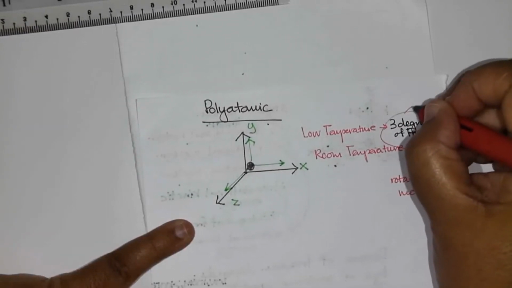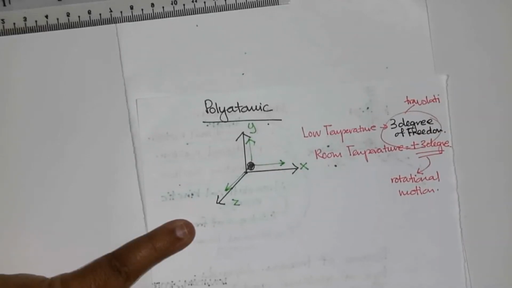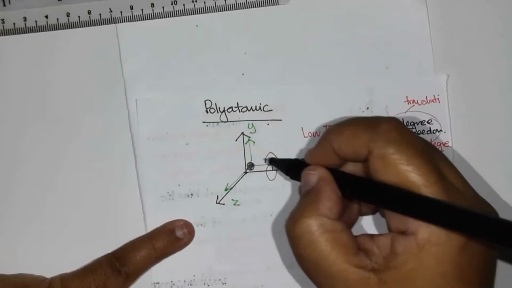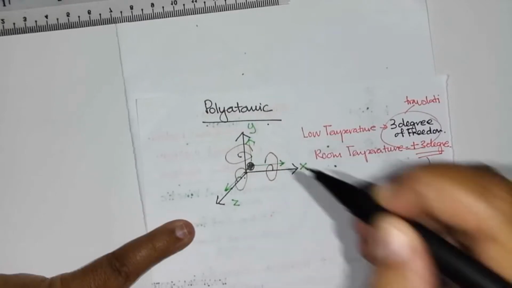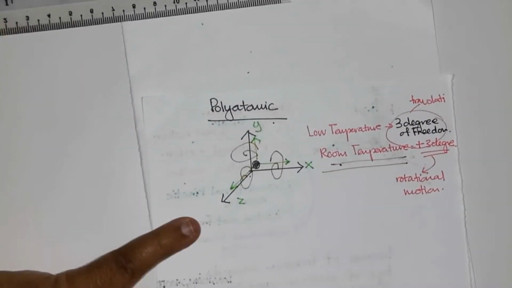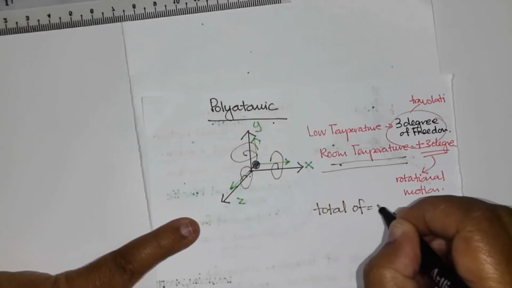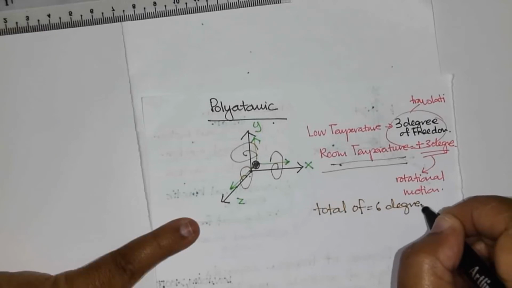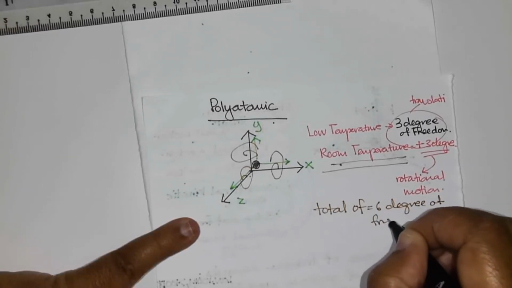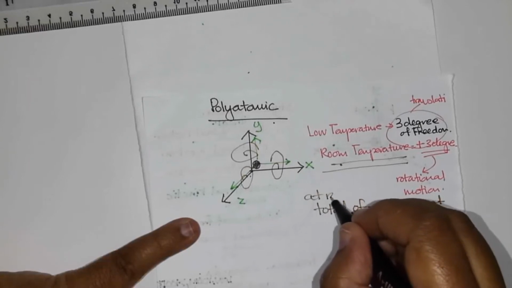This one is translation. Rotational motion means about the x-axis, y-axis, z-axis. So at room temperature, polyatomic has a total of 6 degrees of freedom.